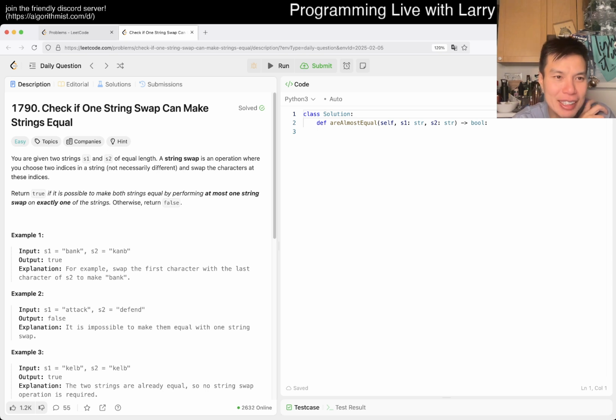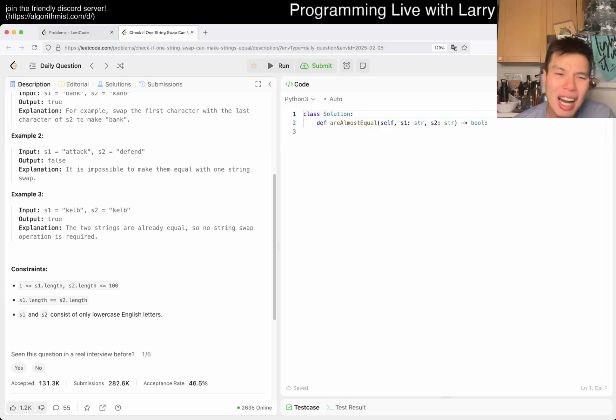We have 1790, Check if One String Swap Can Make Strings Equal. Two strings. A string swap is choosing two indexes in a string, not necessarily different, and swapping the characters at those indexes. So any two indexes, but they don't have to be adjacent, right? Okay.